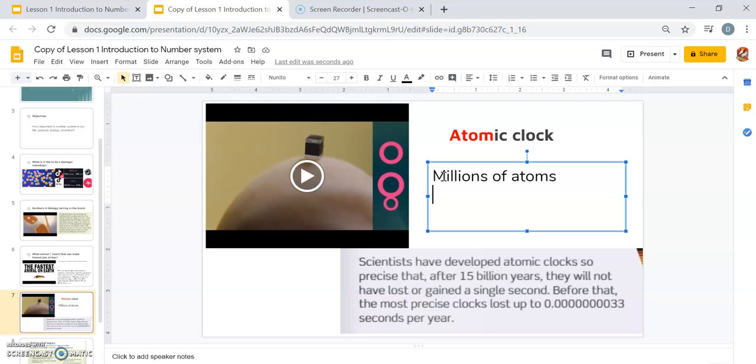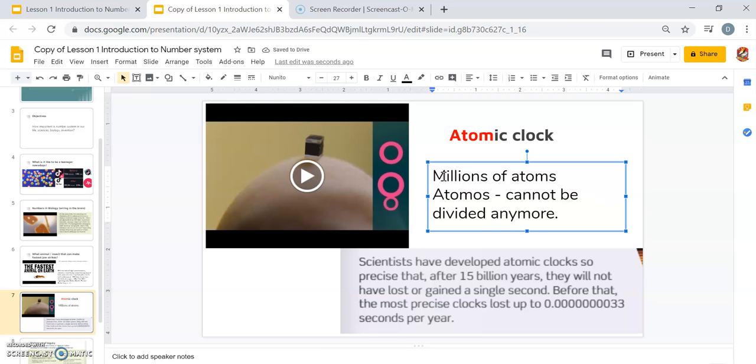Everything is made of atoms, millions, billions of atoms. One very tiny dot contains millions of atoms. By the way, atom comes from the word atomos, something that cannot be divided anymore.